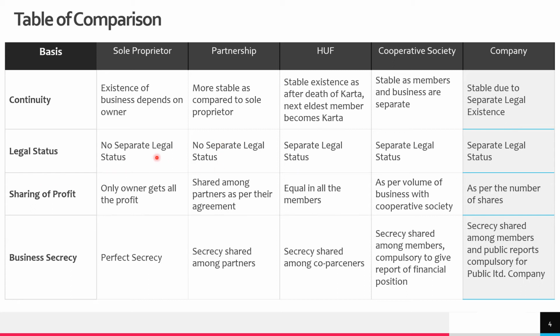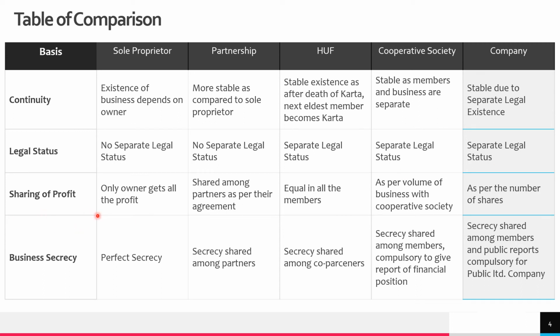Legal status. Sole proprietor has no separate legal status. It is just the same as its own owner. Partnership also doesn't have a separate legal status. That means if something happens to any of the owners, it will have a direct impact on the business. HUF has a separate legal existence. That means if something happens to any of the members, the HUF business can exist by having the next eldest member as the Karta of the family. Same is the case with cooperative society and company. Entry, exit, death, lunacy, anything happens to the members will not affect their existence.